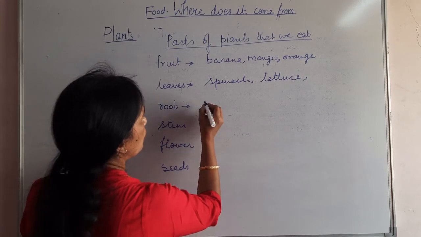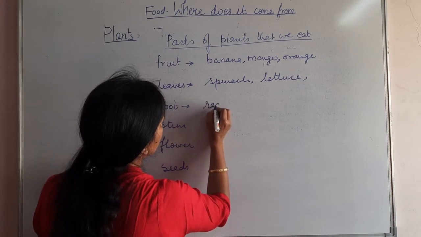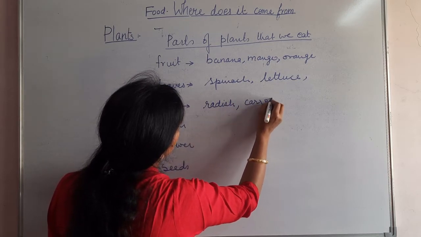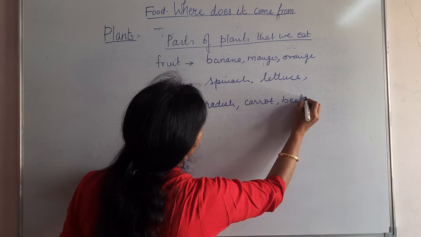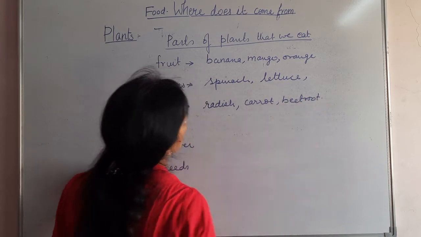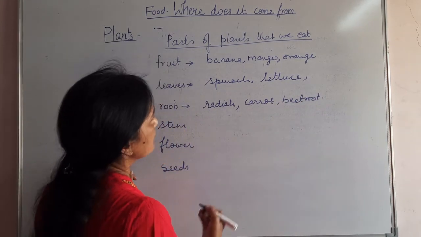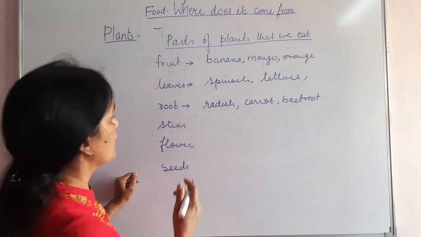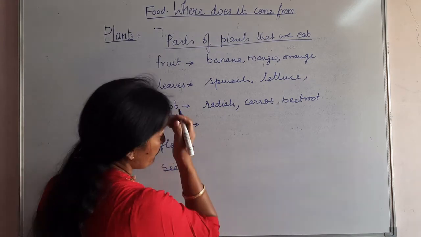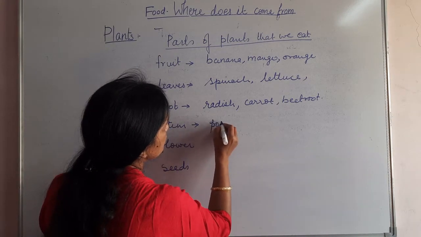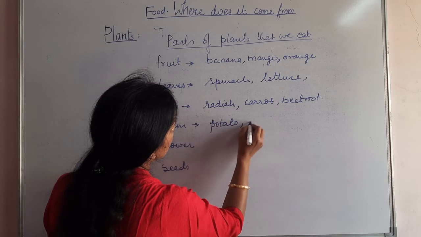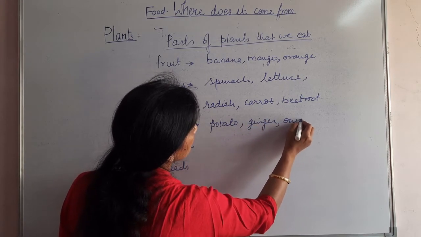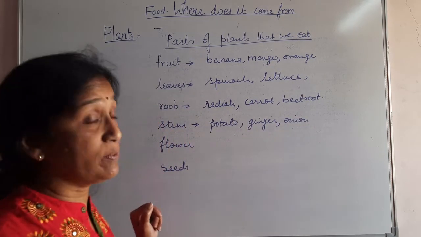Now roots. Radish that you eat, carrot that you eat, beetroot. As a salad we use all these three things. Sweet potatoes, they are all the root part of a plant. Then stem. Potato is a stem, it's a tuber. Ginger we eat. Onion we eat. That is also a stem.